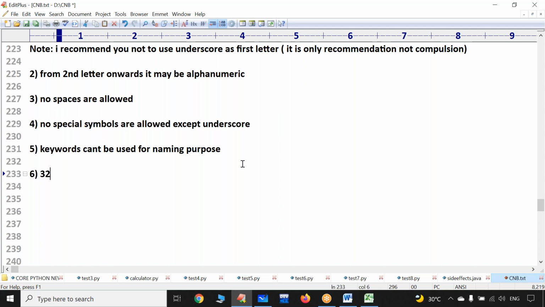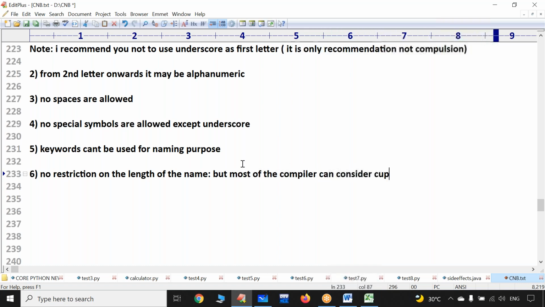Who is going to suffer? You yourself are going to suffer a lot. Nobody else is going to suffer. So there is no restriction on the length of the name, but most compilers can consider up to 32 characters only. It is highly recommended not to use lengthy names.